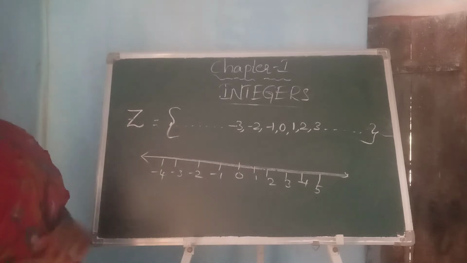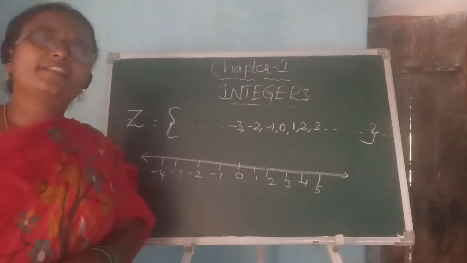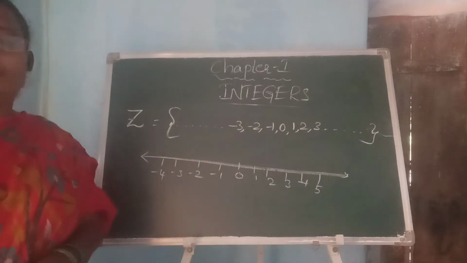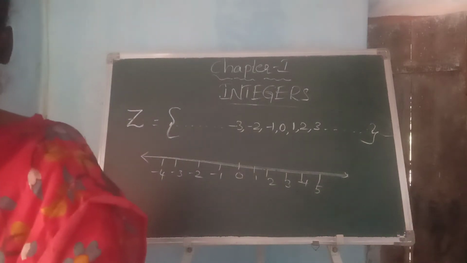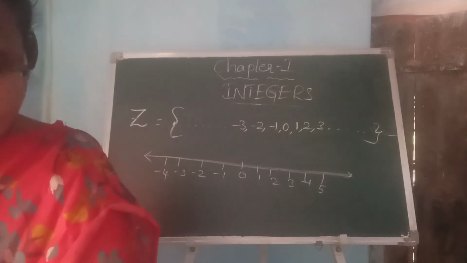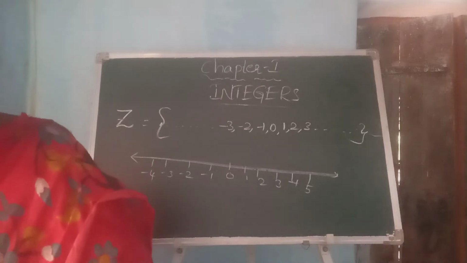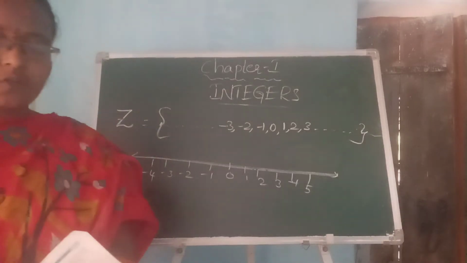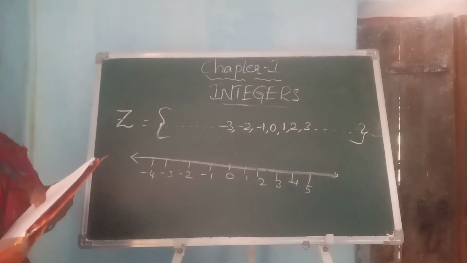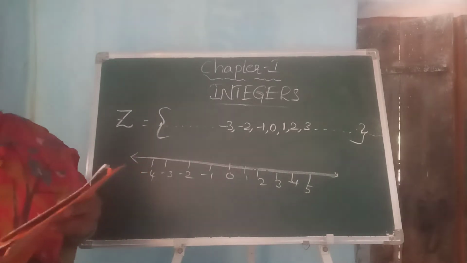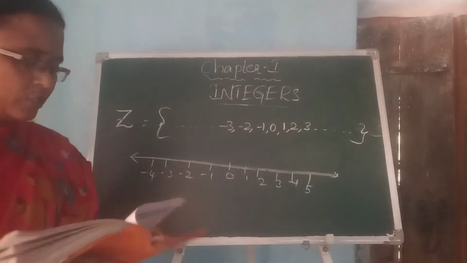So now we are going to observe some more problems regarding the integers with exercise 1. So students, all of you open the page of exercise 1 on page 2. In exercise 1, in the first bit, some integers are marked on the number line and it asks us to find out which is the biggest and which is the smallest.